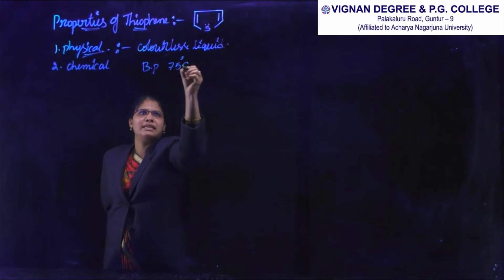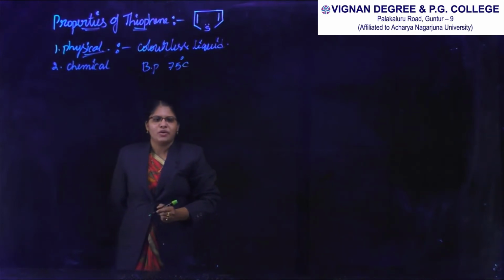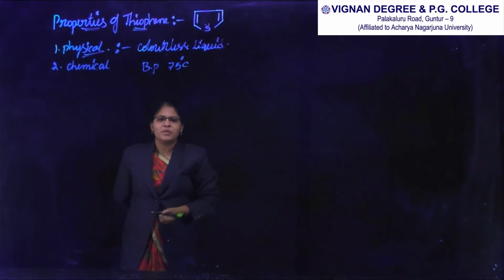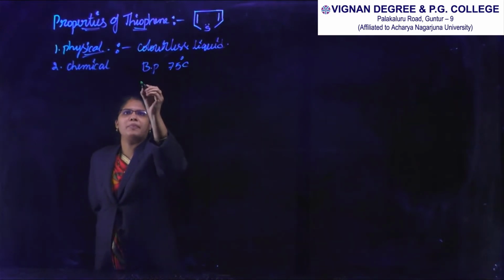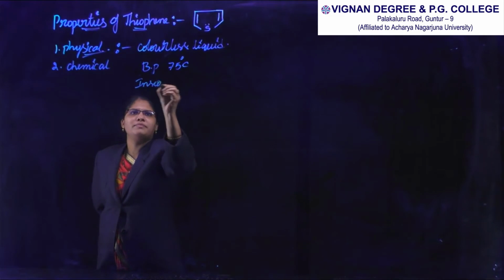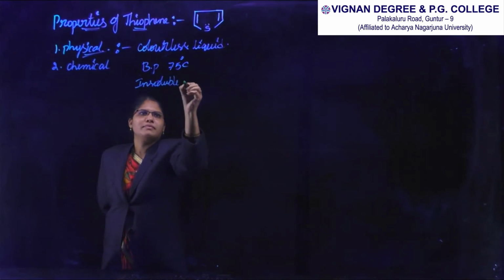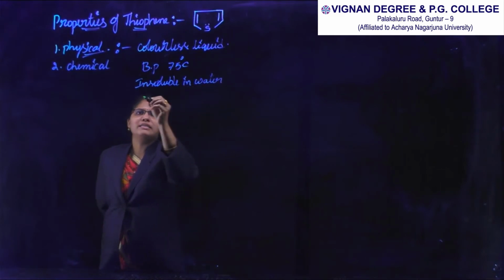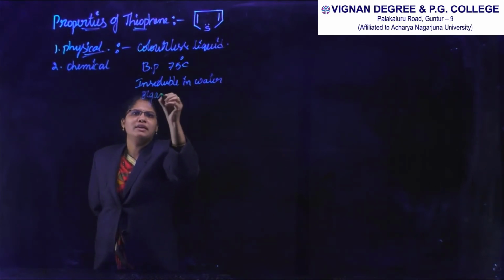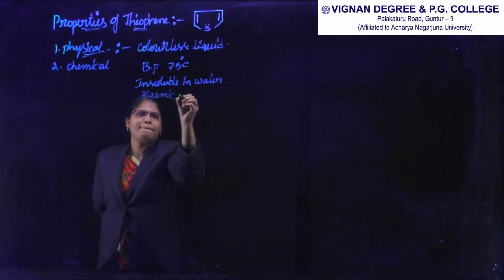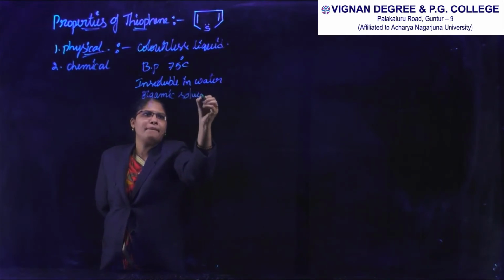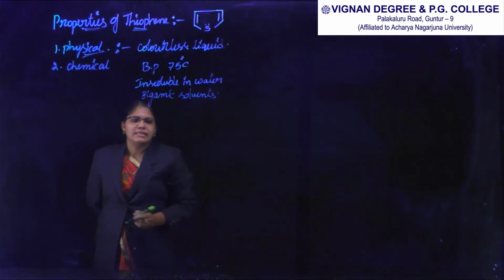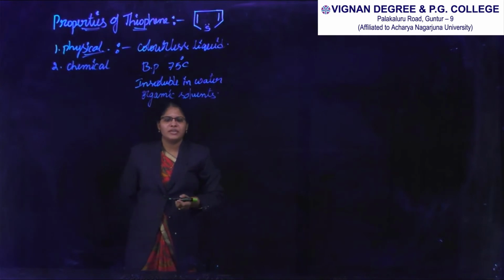It is insoluble in water and it dissolves in organic solvents. These are the physical properties of thiophene.